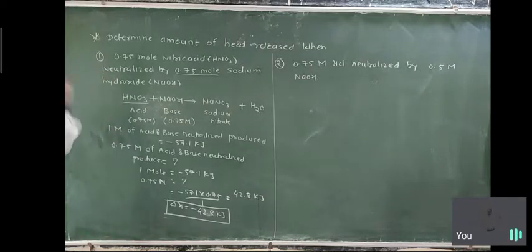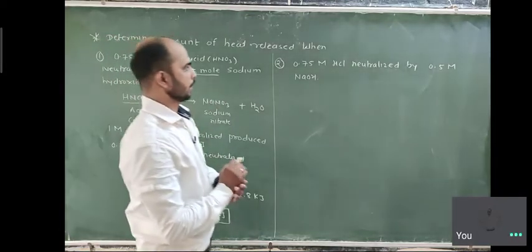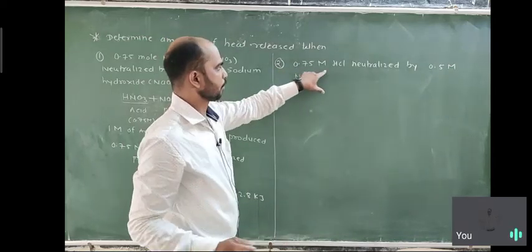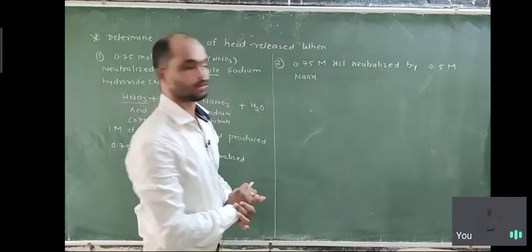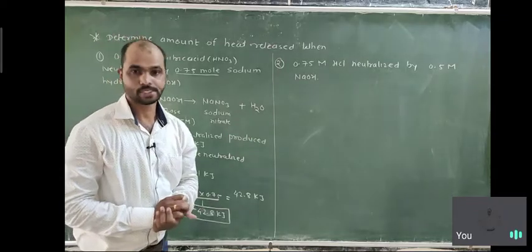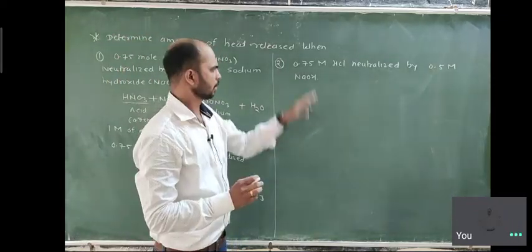So in the given problem, both acid and base have the same concentration. But in the second, the question is: when 0.75 mole of HCl is neutralized by 0.5 mole of NaOH. Means HCl has concentration 0.75, NaOH has 0.5.